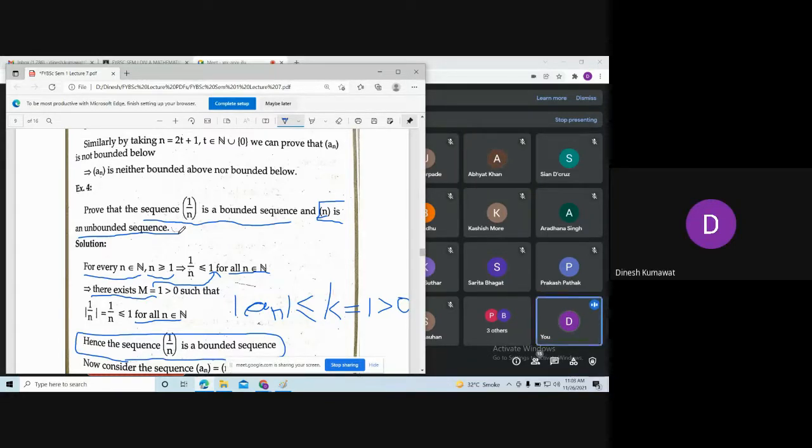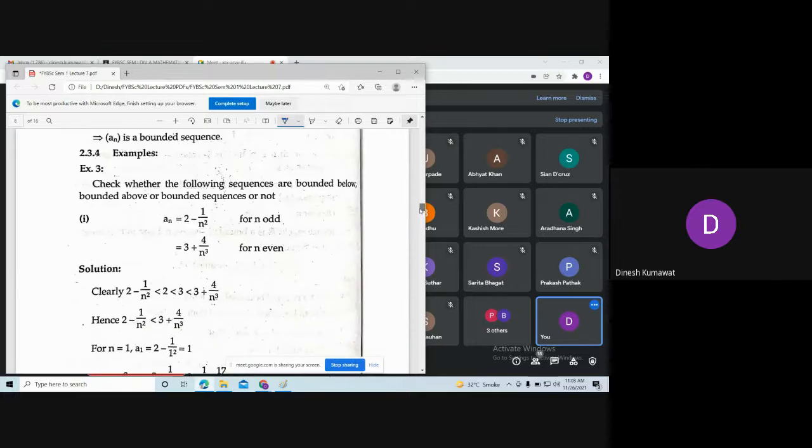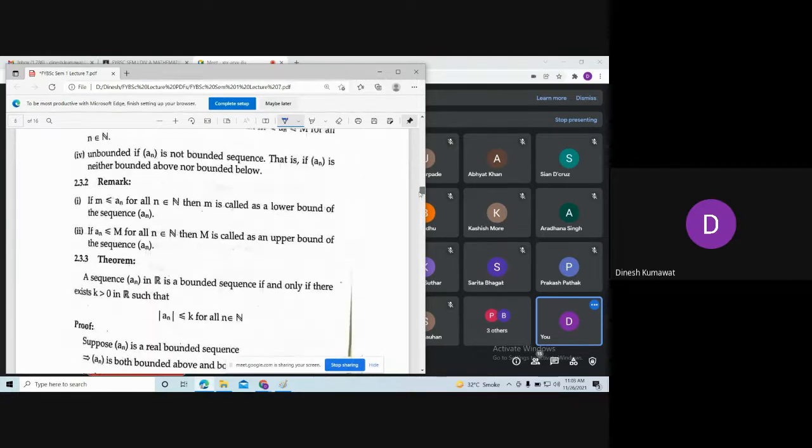That is the meaning of an unbounded sequence. But in terms of this theorem, let me show you the statement. Please observe the statement of theorem 2.3.3 carefully.